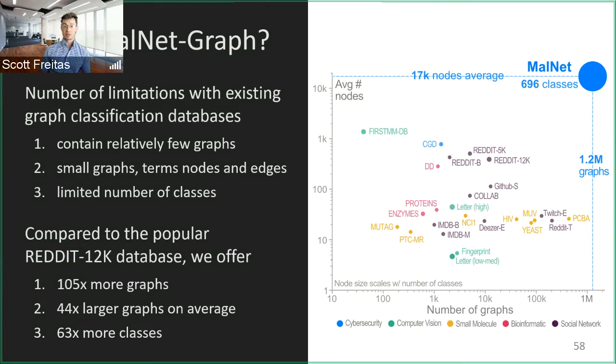We can see they cluster more on the lower left-hand side, and the only comparable cybersecurity database that looks at function call graphs, which I'm going to go into more, CGD, the other blue one right over here, is much smaller, having roughly 1,000 nodes on average per graph, roughly 1,000 graphs, and 2 classes. On average, MalNet has 17,000 nodes per graph, 1.2 million graphs, and 696 classes, so much larger in scale, allowing for better defenses to be generated.